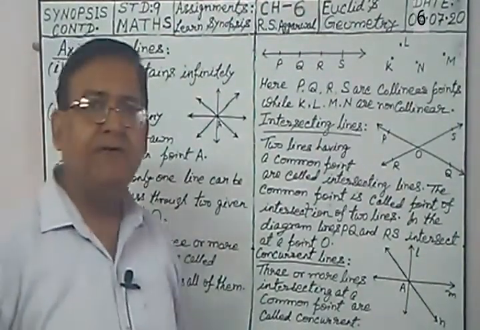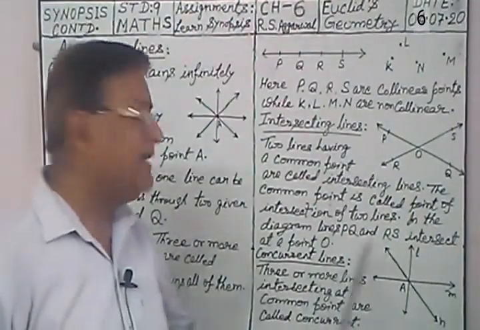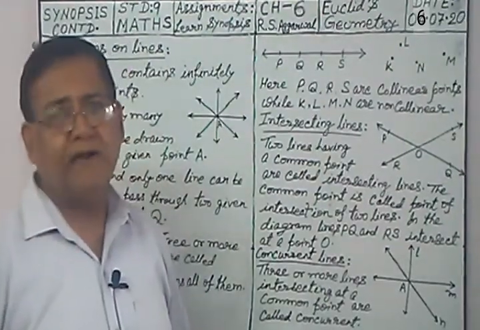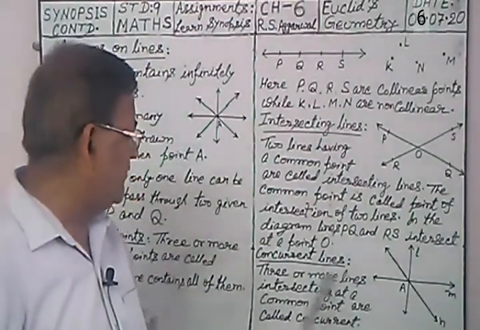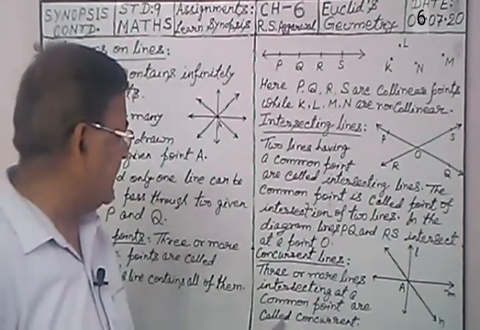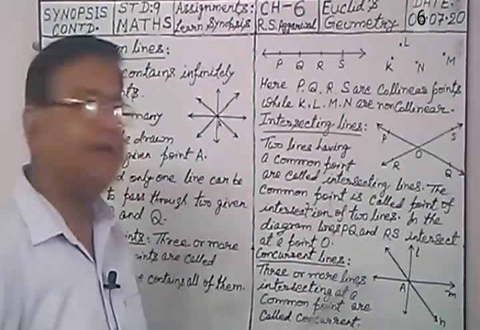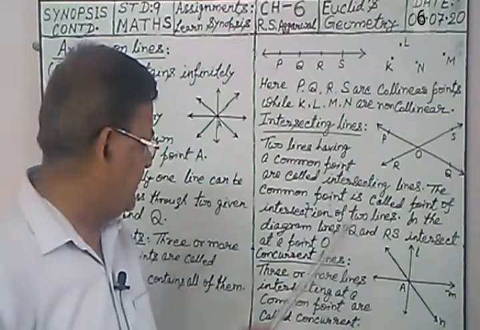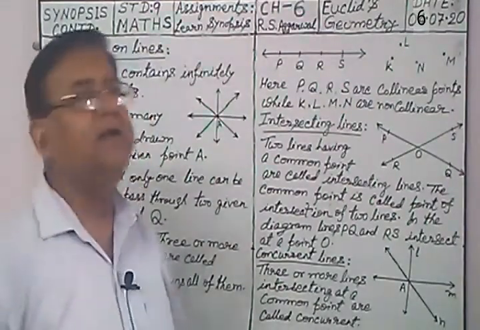Now the next term is concurrent lines. What are concurrent lines? Three or more lines intersecting at a common point, or at the same point, are called concurrent.